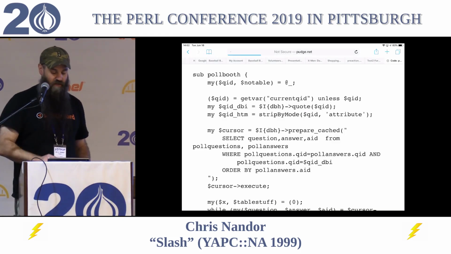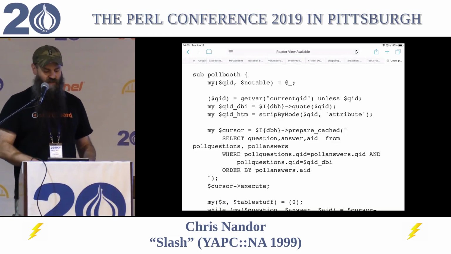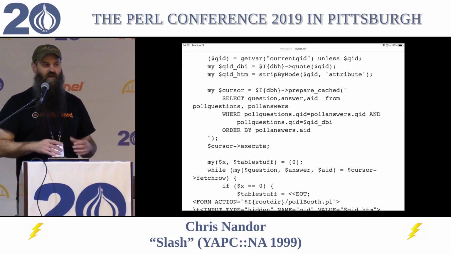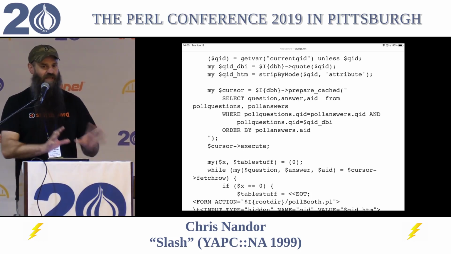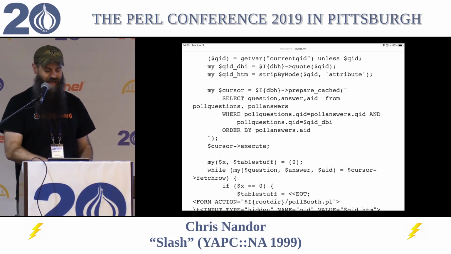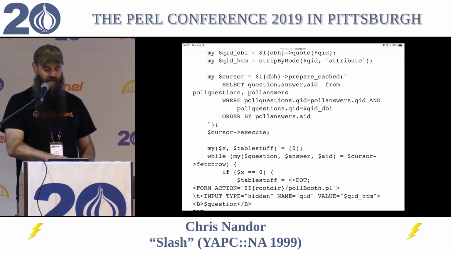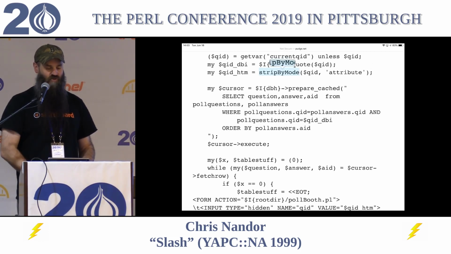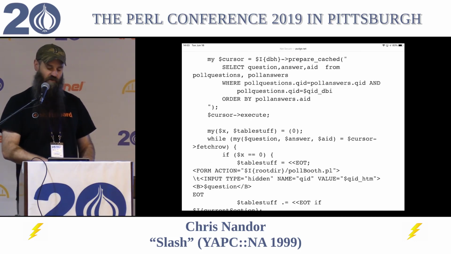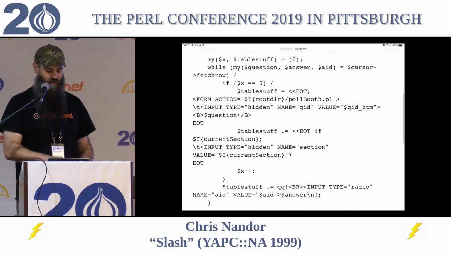So then when I first got there, we did some cleanup. We got rid of some globals. I created this thing called $I, and that's like, we're not going to use globals, but it was going to take a while. So we took these globals and we put them in this global hash and accessed them that way instead. Cleaned things up. We added this thing right here, strip by mode. That's to actually protect data, so we're not just shooting ourselves in the foot or allowing our users to shoot us in the foot, which they try to do often.